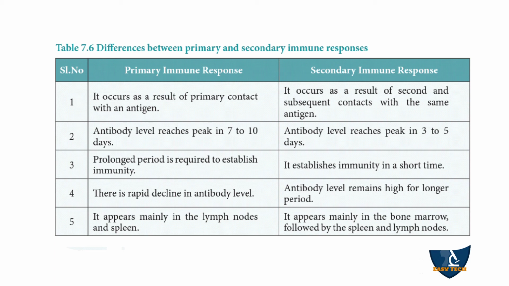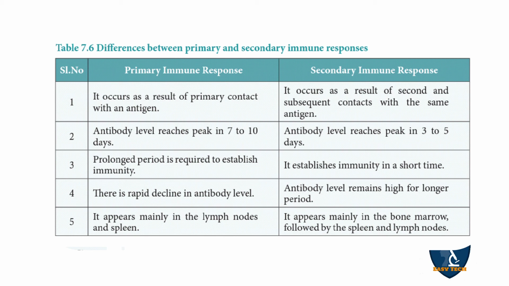Next, a prolonged period is required to establish immunity in the primary response, but in the secondary immune response, it takes a short time, within a few hours.